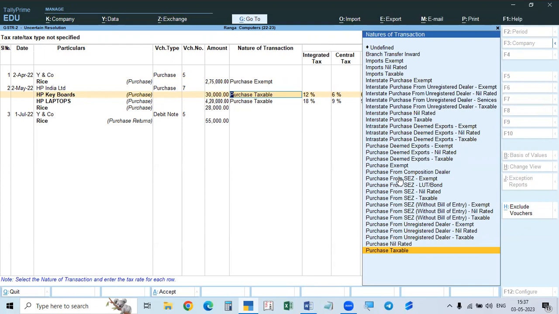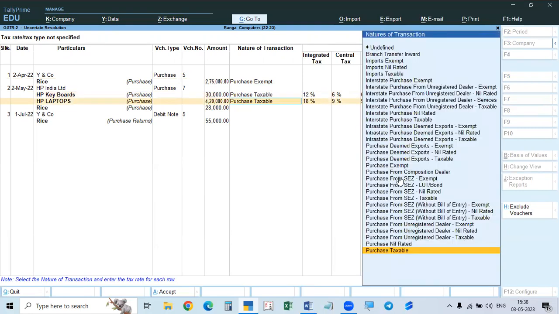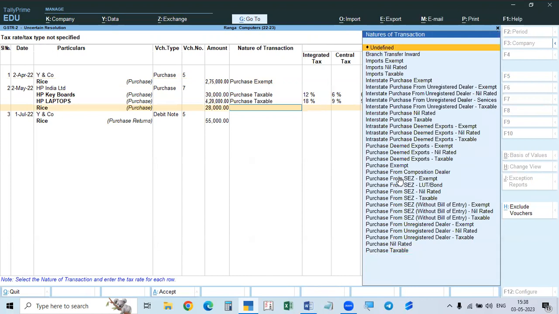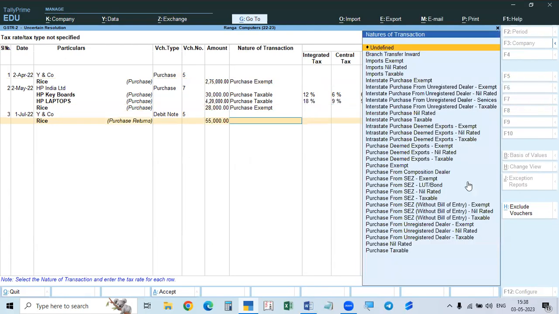It is purchase taxable. Keyboards 12%, and the laptop is purchase taxable 18%, 9%, 9%, and rice is not taxable. See, in one voucher, all these are given. So these are correct, but this rice is purchases exempt. Rice is exempt. Okay, so that is one.